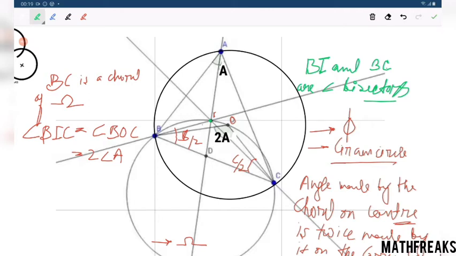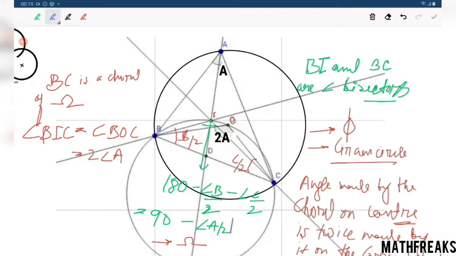Angle BIC equals 180 minus angle B by 2 minus angle C by 2, using the angle sum property of a triangle.